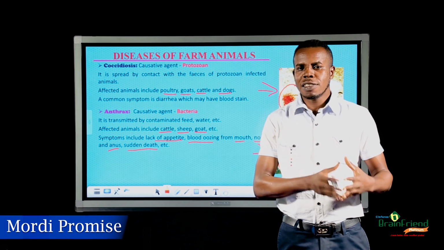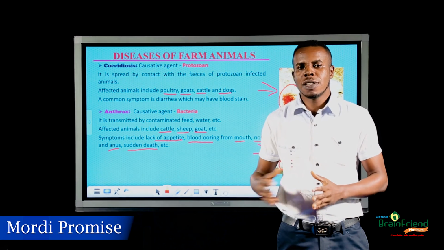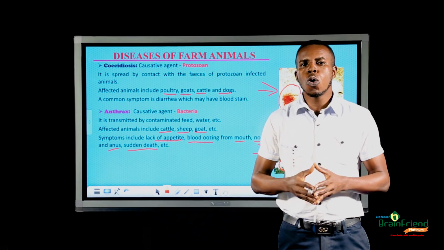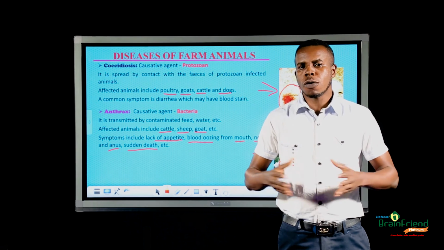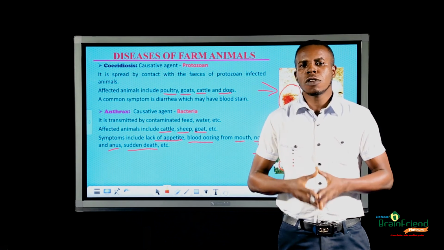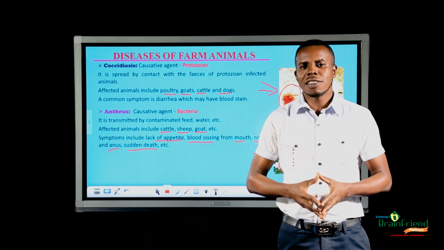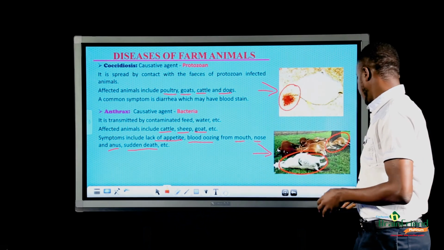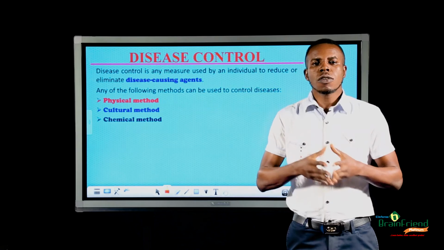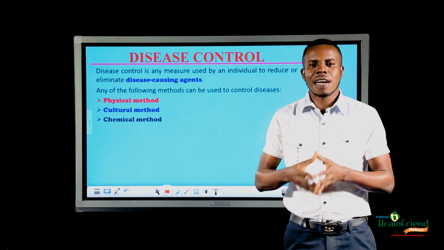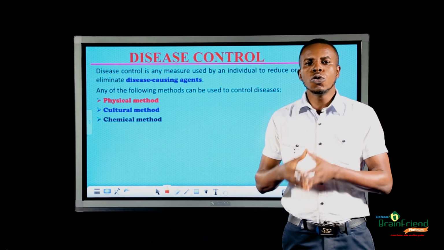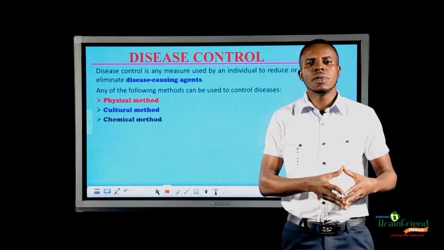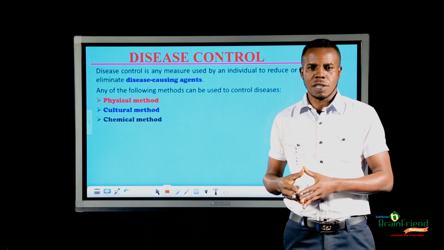Having looked at diseases of plants and animals, it is important to know the different methods of controlling disease. Now, let us move on to look at disease control. Disease control is defined as any measure used in reducing or eliminating disease-causing agents.